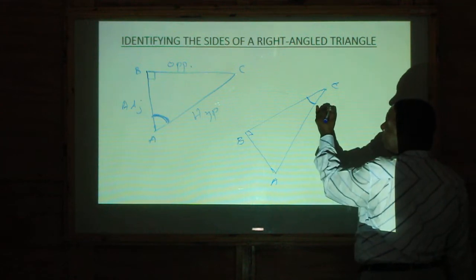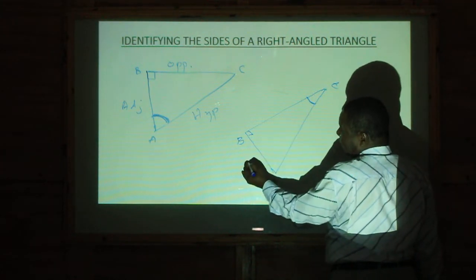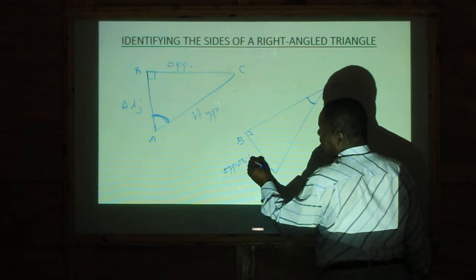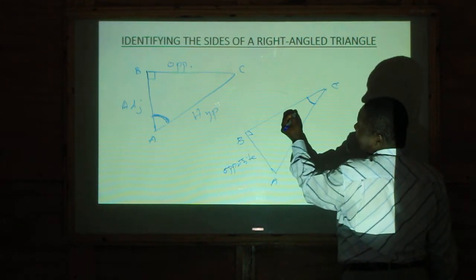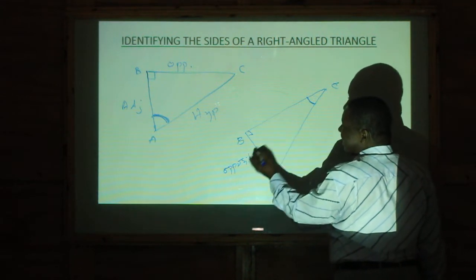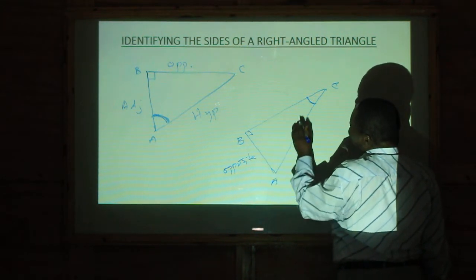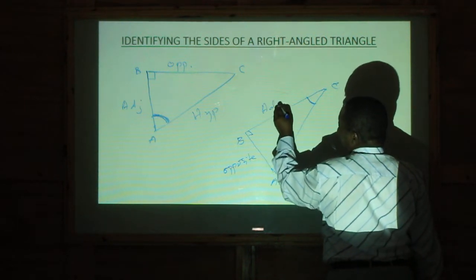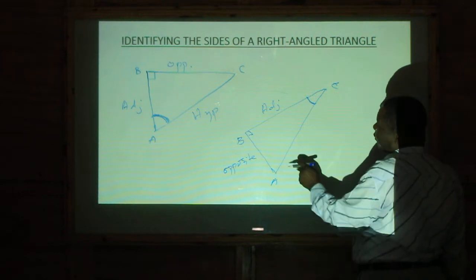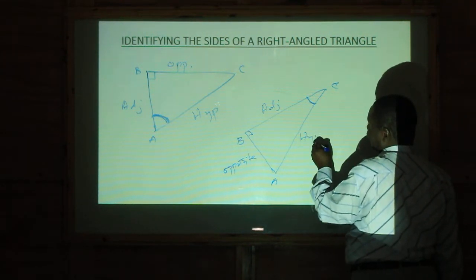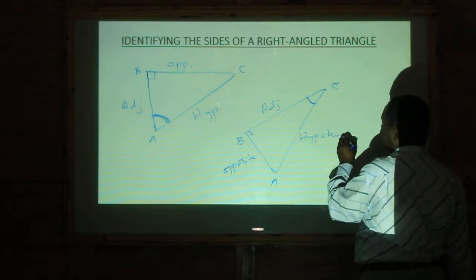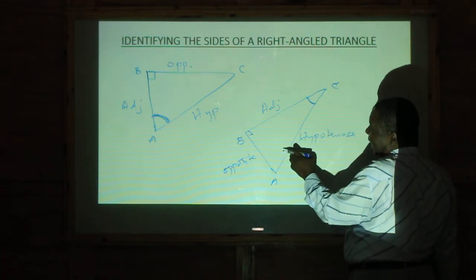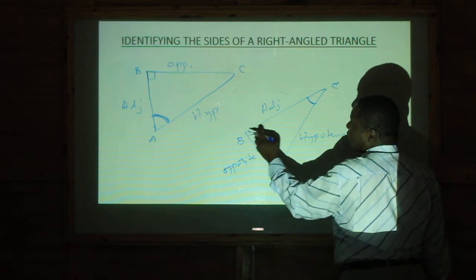So if they are talking about this angle, obviously this becomes what? Of course, the opposite. This is the opposite. And what can you say about this line? It is the adjacent. Why adjacent? Because it is the one which is very, very close to the angle. So this is the adjacent. And this one becomes the hypotenuse. And why is it the hypotenuse? Because it is the longest side, and because it is the side which is opposite to the right angle.